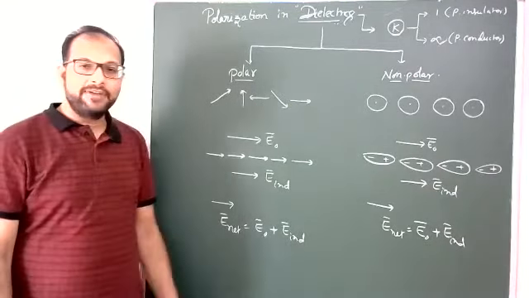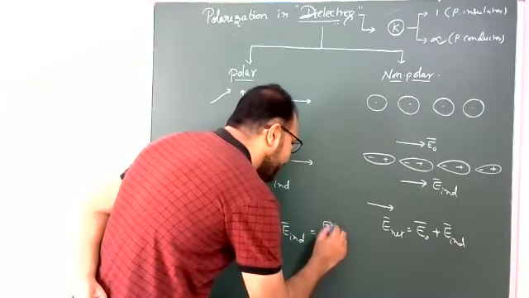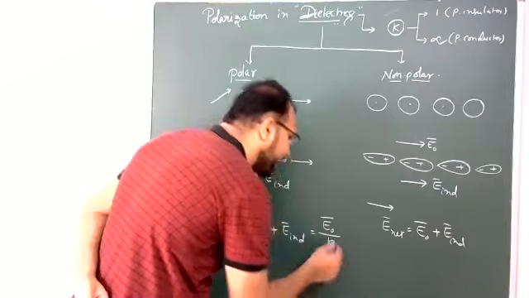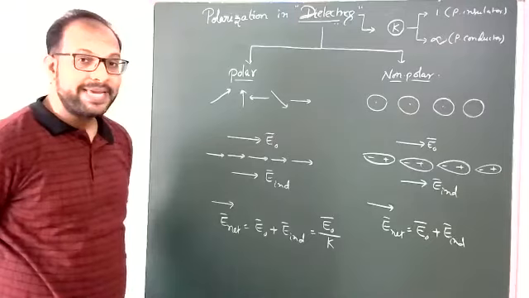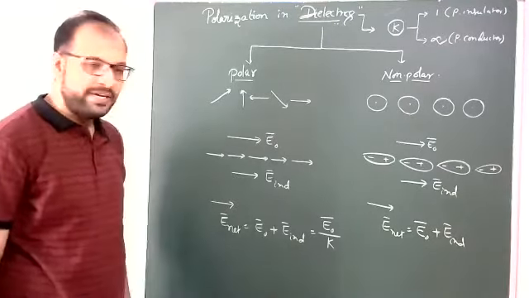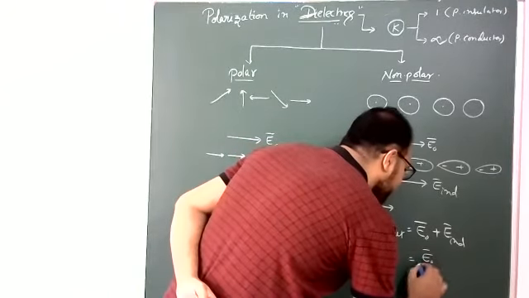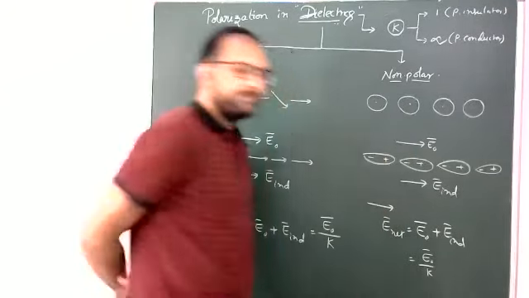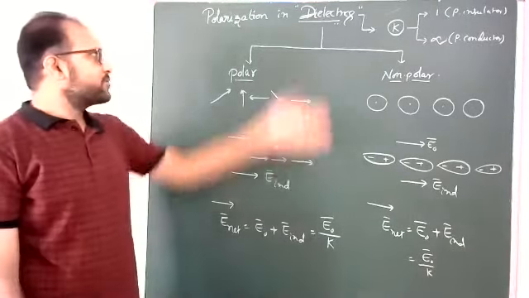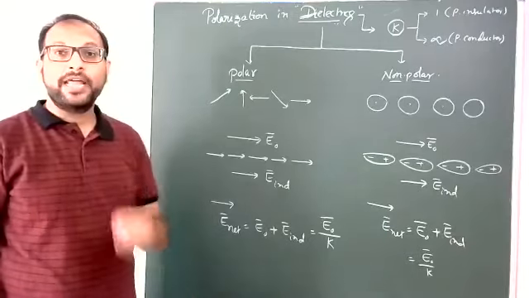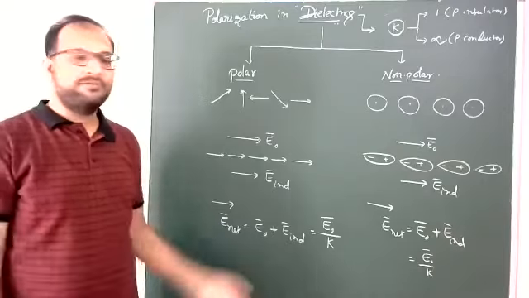Finally, the net electric field. In both cases, the net electric field is the applied electric field divided by the dielectric constant of the medium, that is E naught by K. That is the net electric field. Same here also, E naught bar divided by K. That is the net electric field. Yes, students, this process is known as polarization in dielectrics in the presence of external electric field.